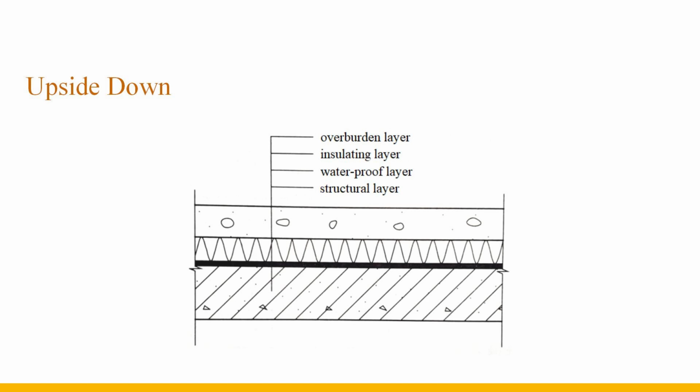Therefore, the practice of laying the roof upside down was born, and the waterproof layer was laid under the insulation layer so that the waterproof layer was protected. However, the requirements for thermal insulation materials are higher, and a cover layer needs to be provided on the thermal insulation layer for protection. The covering layer can be made of large slab bricks, prefabricated slabs, pebbles, etc.